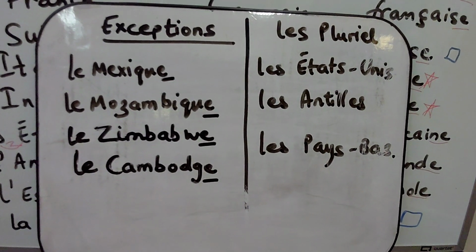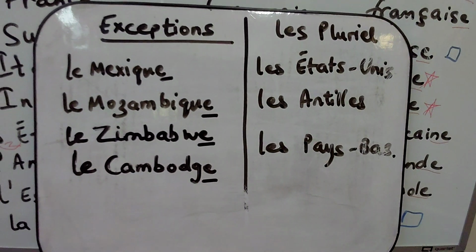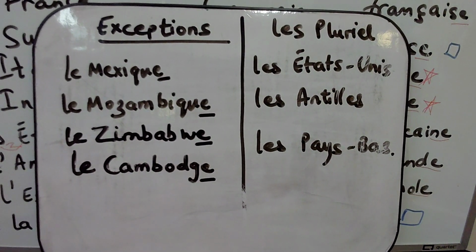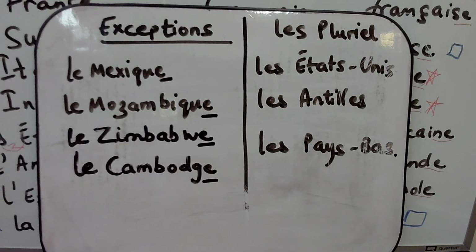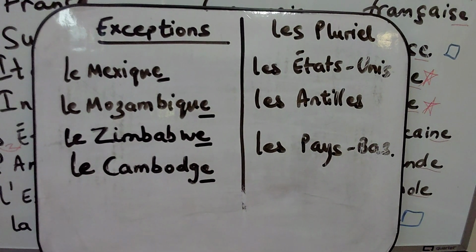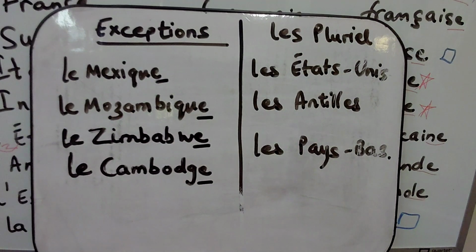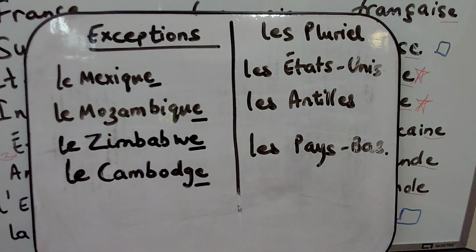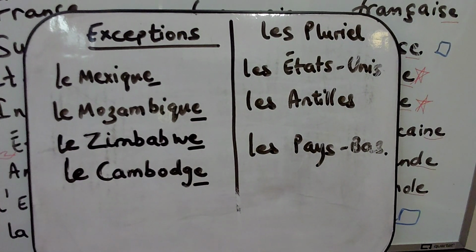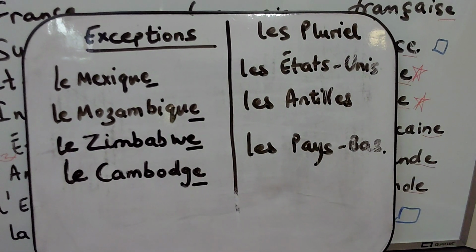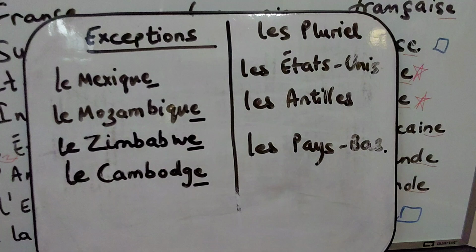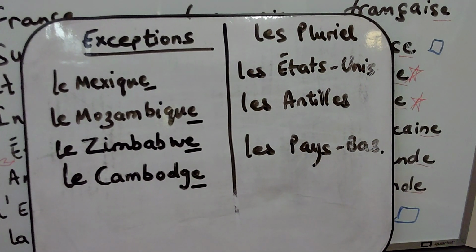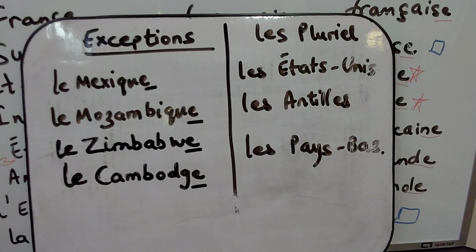Now, we have already discussed Les États-Unis, that's a plural country's name, right? But we have two more countries which are always written in the plural form. The second one is Les Antilles, which is the West Indies. And Les Pays-Bas. Which country is it? It is the Netherlands, right? So these are the three countries which are always written in the plural form.